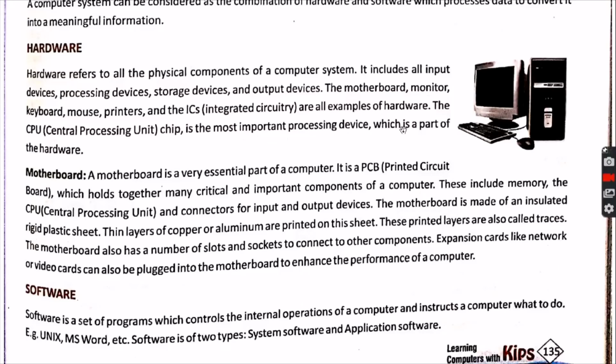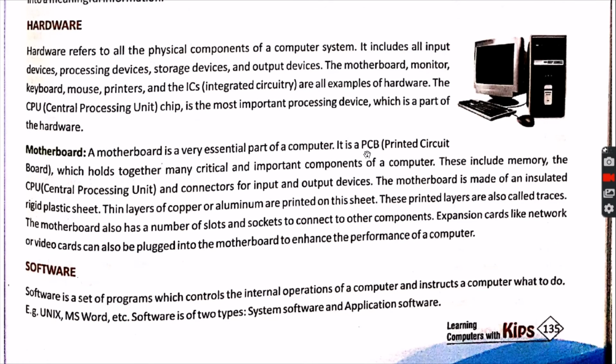See, the CPU, the central processing unit chip, is the most important processing device. The CPU is installed in the CPU cabinet on the motherboard, and that is the main important hardware which processes the data and plays the important role in connecting all the different devices. So what is a motherboard? The motherboard is the important thing on which the CPU is installed. A motherboard is a very essential part of a computer.